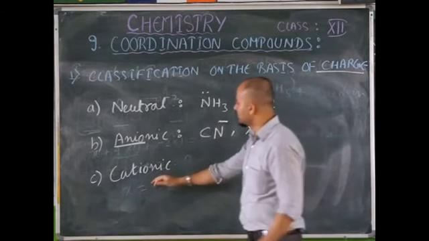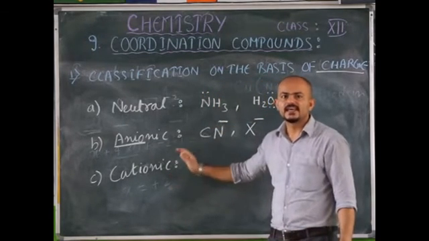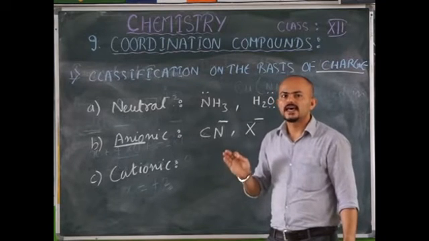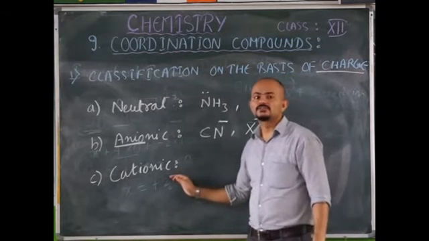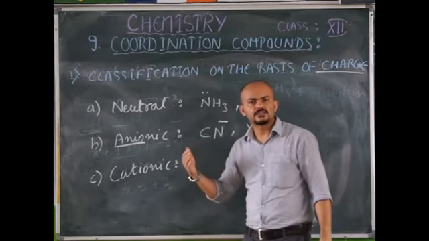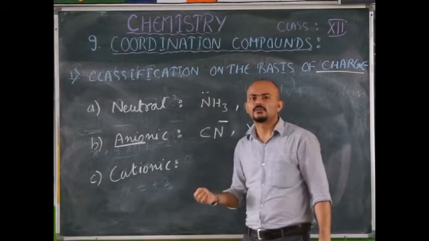Okay? Now cationic ligands are those ligands which are positively charged, and they coordinate with the central metal atom through their positive charge. That means they possess positive charge, and whenever they coordinate with the central metal atom, they donate it.